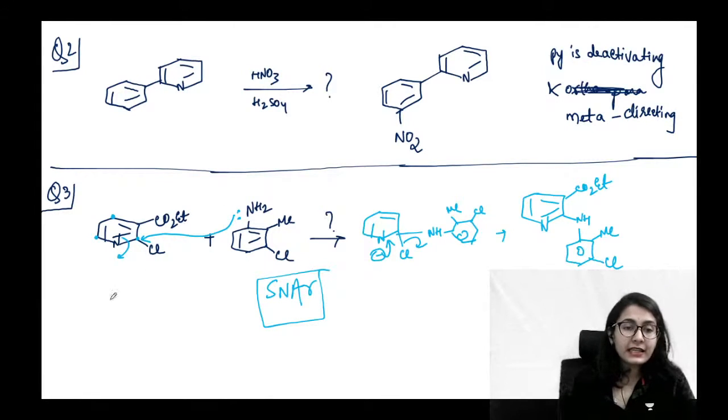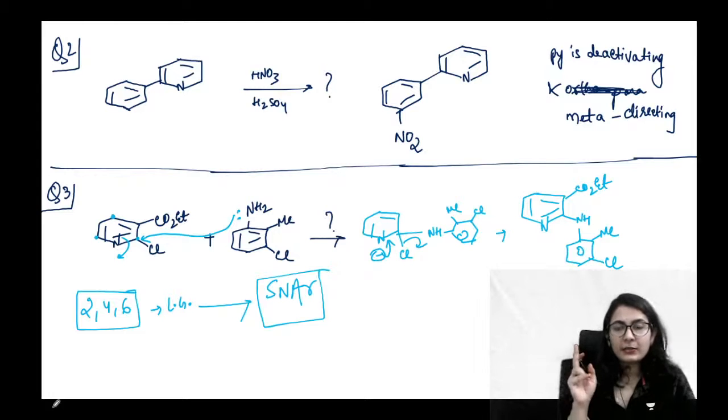So pyridine के 2, 4 और 6 पोजीशन के ऊपर कभी भी कोई लीविंग ग्रुप प्रेजेंट हो, that is absolutely going to give you SNAR mechanism. Alright, this is one more important property of pyridine. Yes, guys, all of these examples that I'm discussing, you are going to write them in your plus notebook where we have studied the heterocyclic reaction, because these are all the good examples of the same. ठीक है, फिर हम चलेंगे फोर्थ एग्जाम्पल के ऊपर, फोर्थ क्वेश्चन के ऊपर. Look at this.